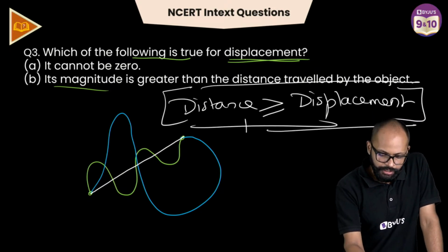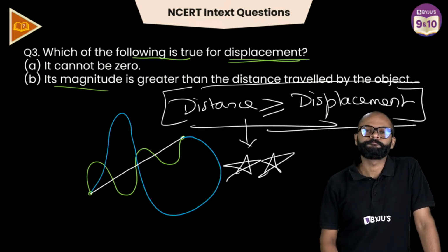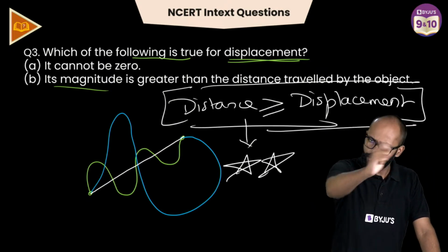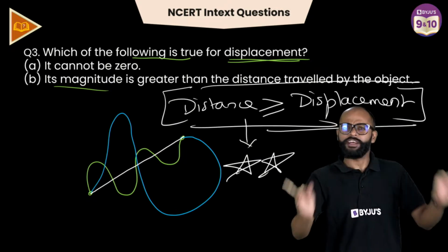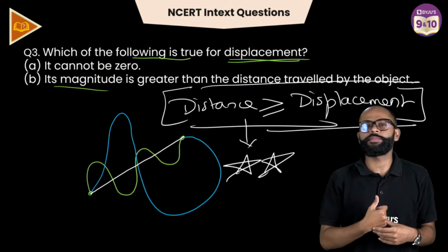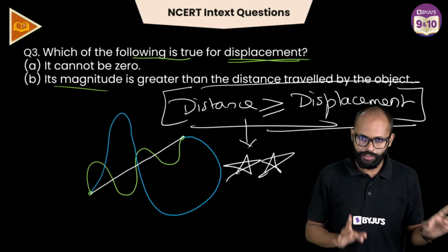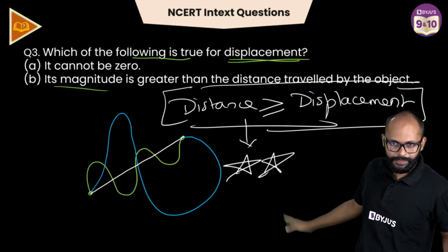Come on, everybody. It's a star mark. Distance is always more than or equal to displacement. Displacement can never be more than the distance. This question has been repeated so many times, in different ways, in true-false and fill in the blanks, but you will not make a mistake over here. Easy, correct.